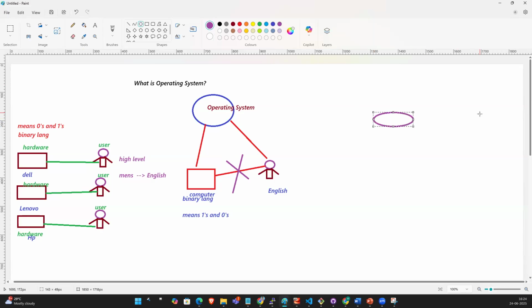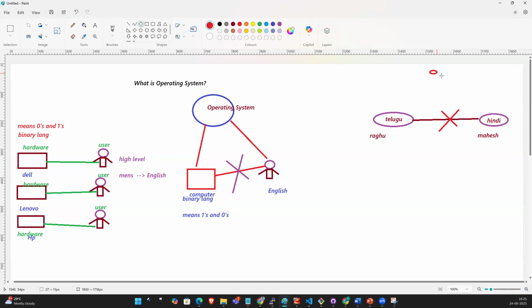So for example, these two people. This is Raghu and this is Mahesh. Raghu knows only Telugu and Mahesh knows only Hindi. Mahesh doesn't know Telugu and Raghu doesn't know Hindi. So how can they communicate with each other, guys? Is there any possibility? No. So what do they need?